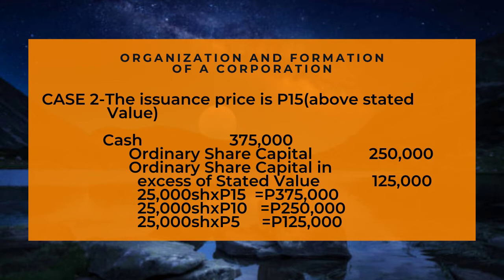Case number 2. The issuance price is 15 pesos, above stated value. Debit cash for 375,000 pesos. Credit ordinary share capital for 250,000 pesos. Credit ordinary share capital in excess of stated value for 125,000 pesos. 25,000 shares times 15 pesos equals 375,000 pesos. 25,000 shares times 10 pesos equals 250,000 pesos. 25,000 shares times 5 pesos equals 125,000 pesos.